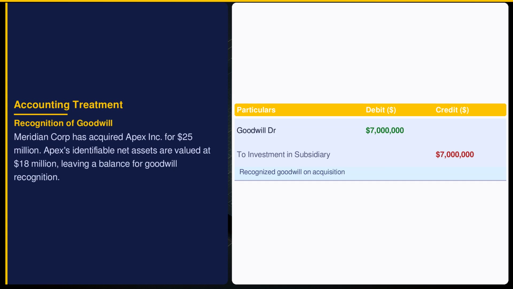The difference between the purchase price and the fair value of net assets results in $7 million of goodwill. AASB 3 requires this recognition, reflecting intangible benefits like brand reputation Meridian expects from Apex. Goodwill appears as an intangible asset, impacting the balance sheet.